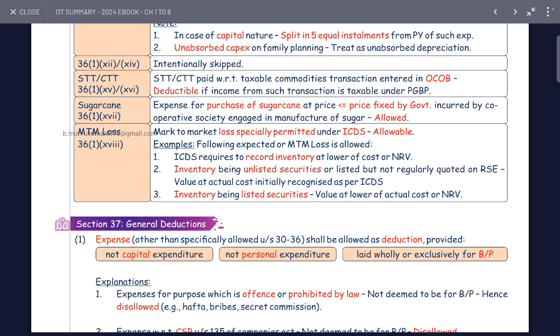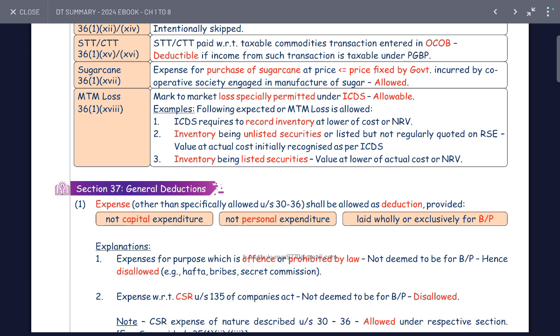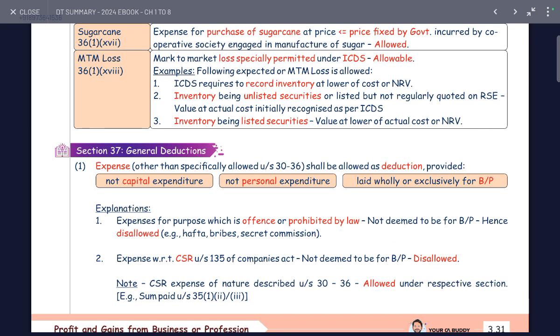ICDS requires inventory to be recorded at the lower of cost and net realisable value. Inventory being securities that are unlisted, or listed but not regularly quoted on a recognised stock exchange, is valued at the actual cost initially recognised by ICDS. Inventory being listed securities is valued at the lower of actual cost or net realisable value.